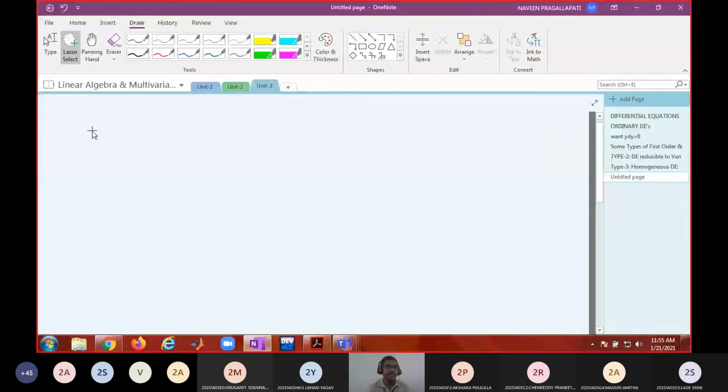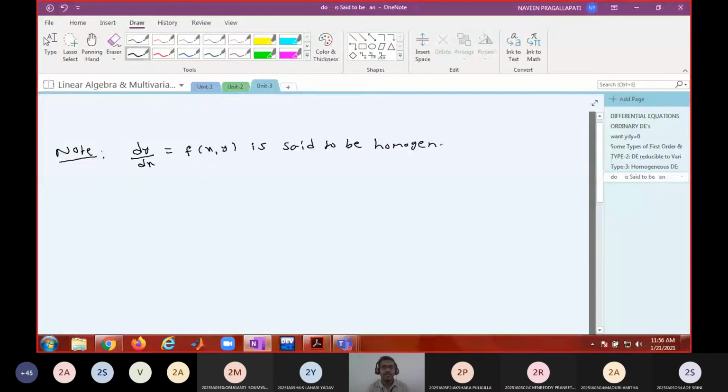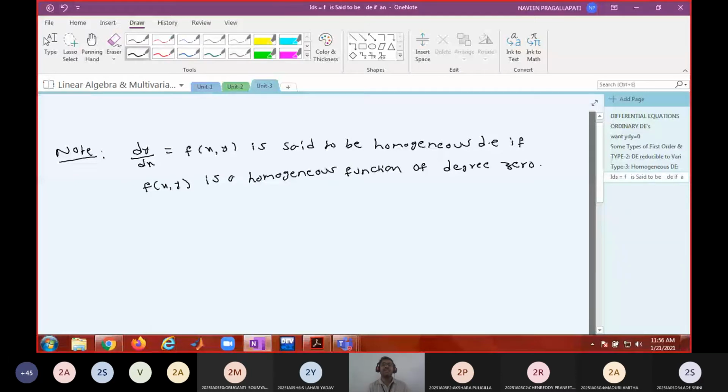So what I'm telling, note: dy by dx equal to f of x comma y is said to be a homogeneous DE if f of x comma y is a homogeneous function of degree 0. It's a homogeneous function of degree 0.